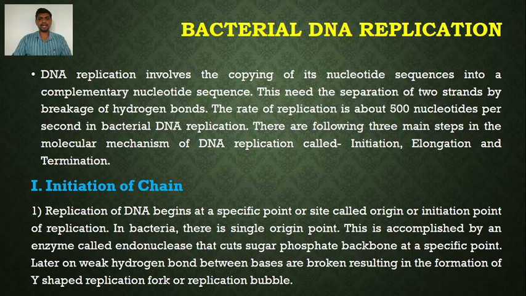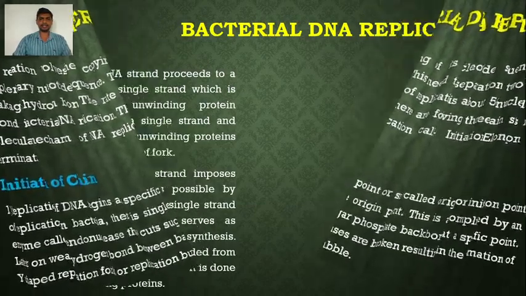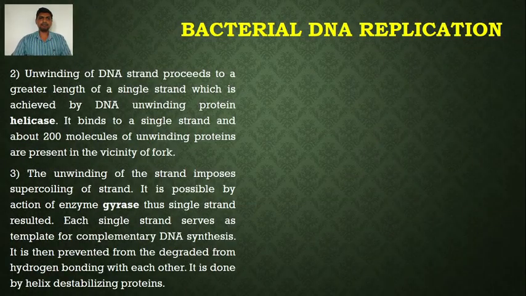Later on, weak hydrogen bonds between the bases are broken, resulting in the formation of a Y-shaped replication fork or replication bubble. So the replication fork or replication bubble is formed with the breaking of weak hydrogen bonds between the complementary bases.